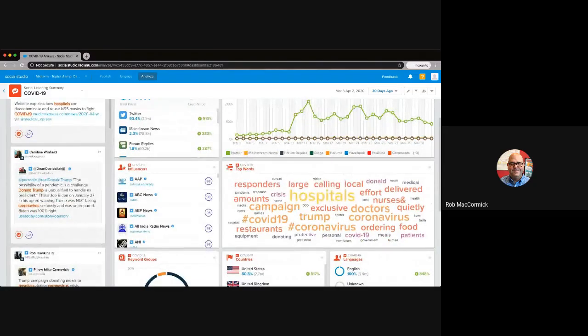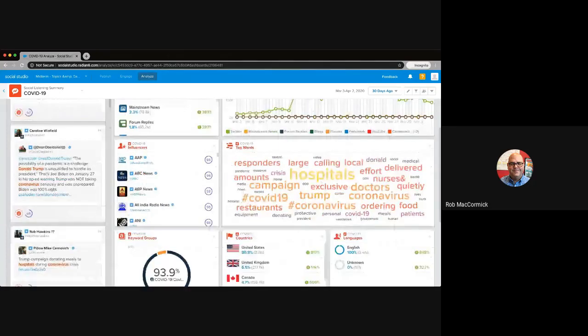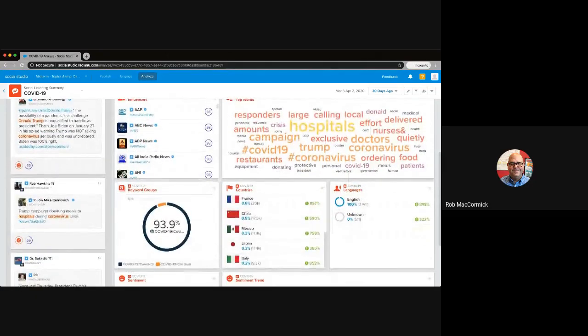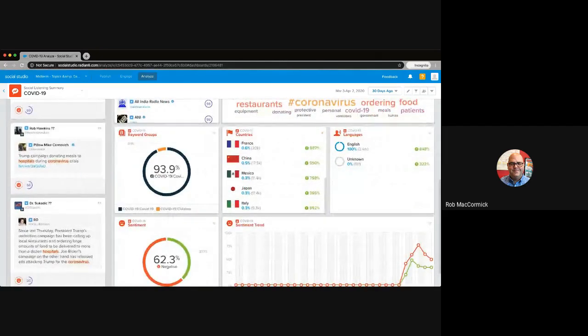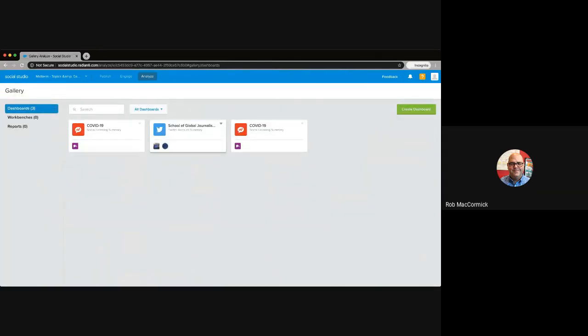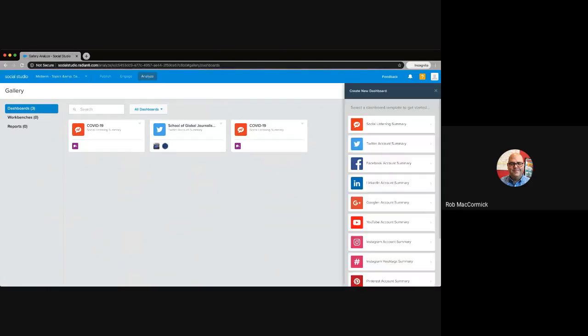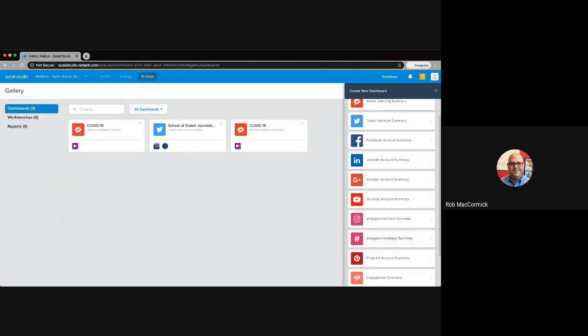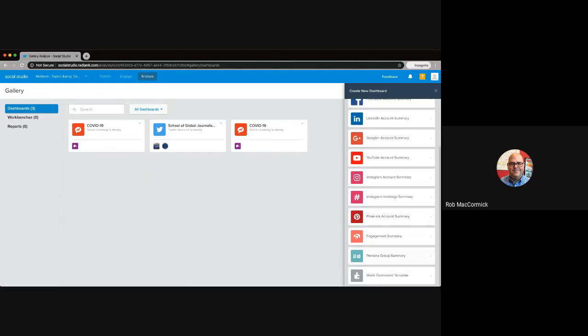Here when we look at those top words, making sure that we're on point, seeing who our influencers are within the conversations, it's all just an important way to look. So we have that as our social listening summary. There are also a number of other dashboard opportunities that we have here if we had social accounts connected. So whether it was Twitter, Facebook, LinkedIn, Google Plus is still actually listed, YouTube, Instagram hashtags, Pinterest, engagement summary, or even a blank template where you can go and mix and match from these.